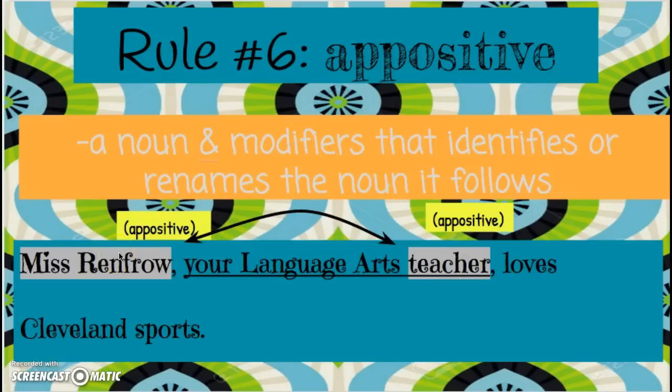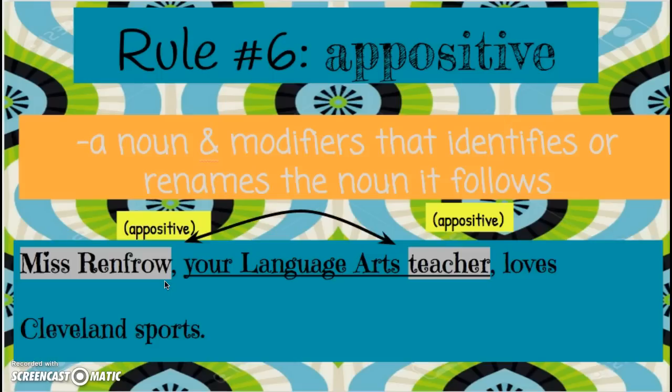Okay, so kind of like a predicate noun almost, how it renames your subject. That's what you're going to see here. However, there's going to be additional modifiers to give you more information, and it's going to be contained by 2 commas. Okay, so you'll see that here. And typically you'll always have 2 commas kind of segmenting it or separating it from the rest of the sentence.